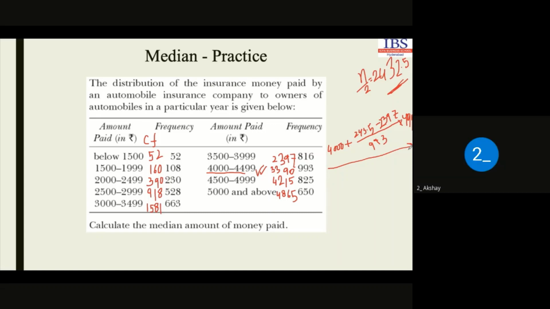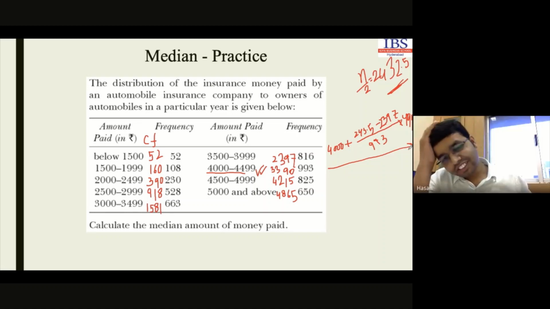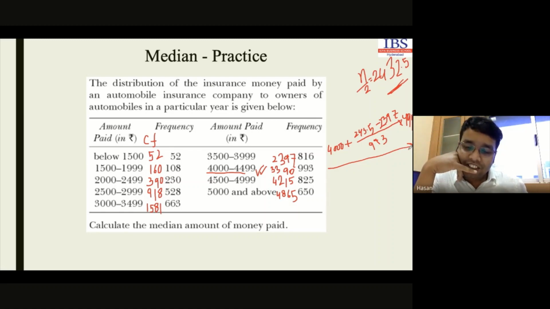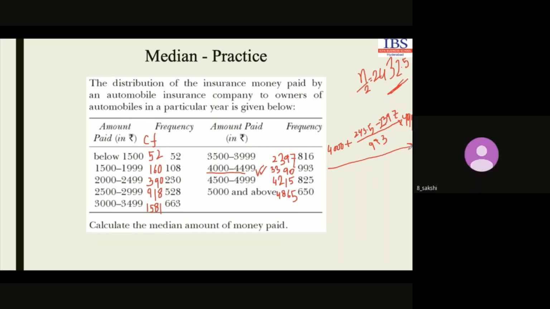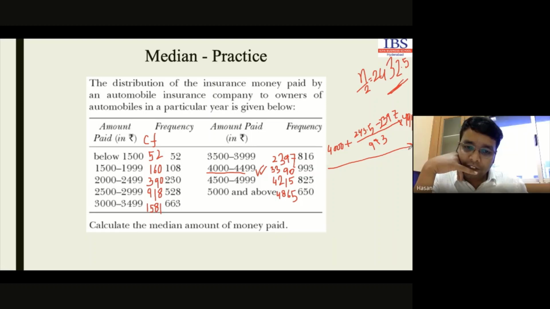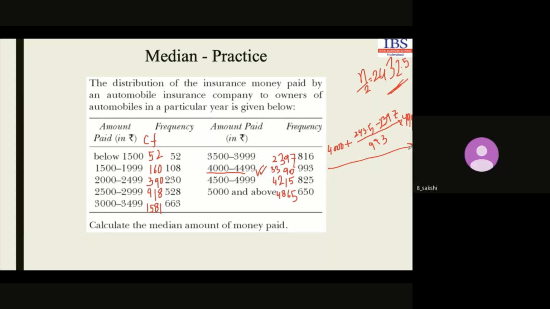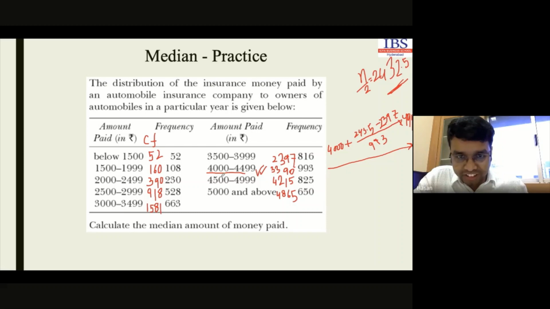I did the same process, but the lower limit is different. I am not getting you. What is your name? Akshay. What is your concern, Akshay? Is there anyone who understands what Akshay's concern is? Sir is talking about the lower limit for the class interval, right, Akshay?